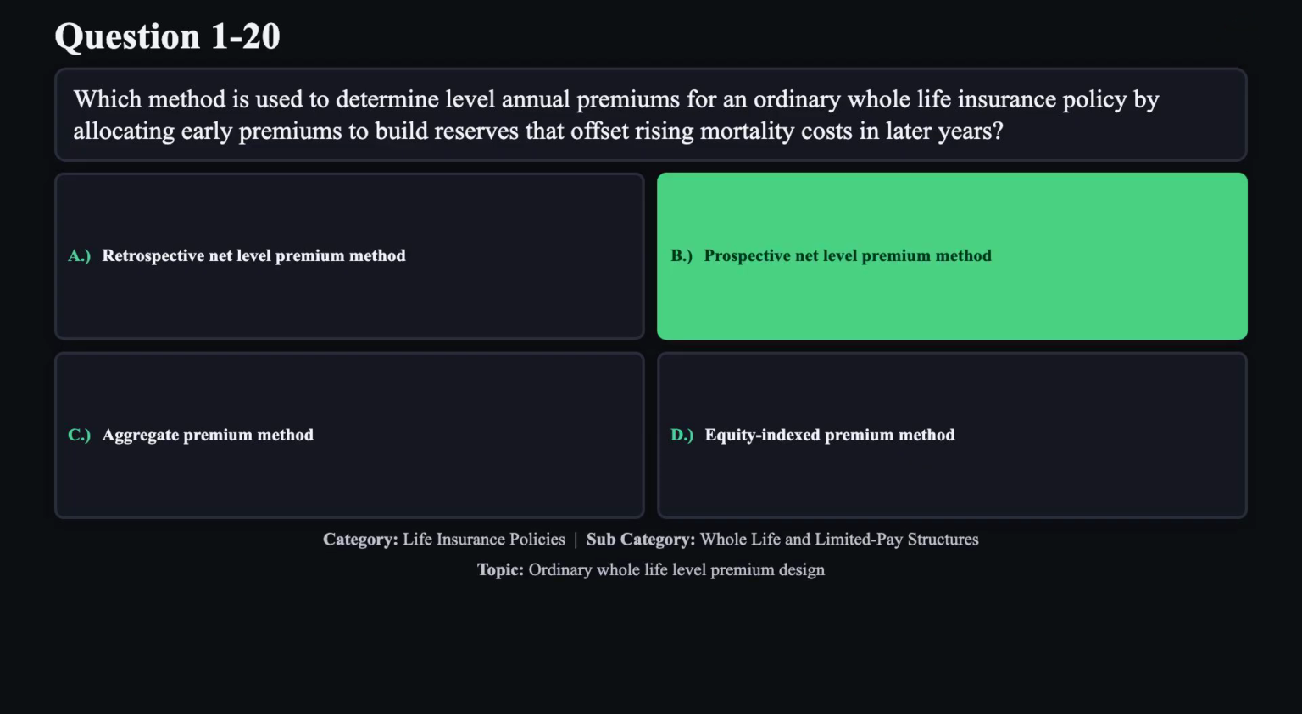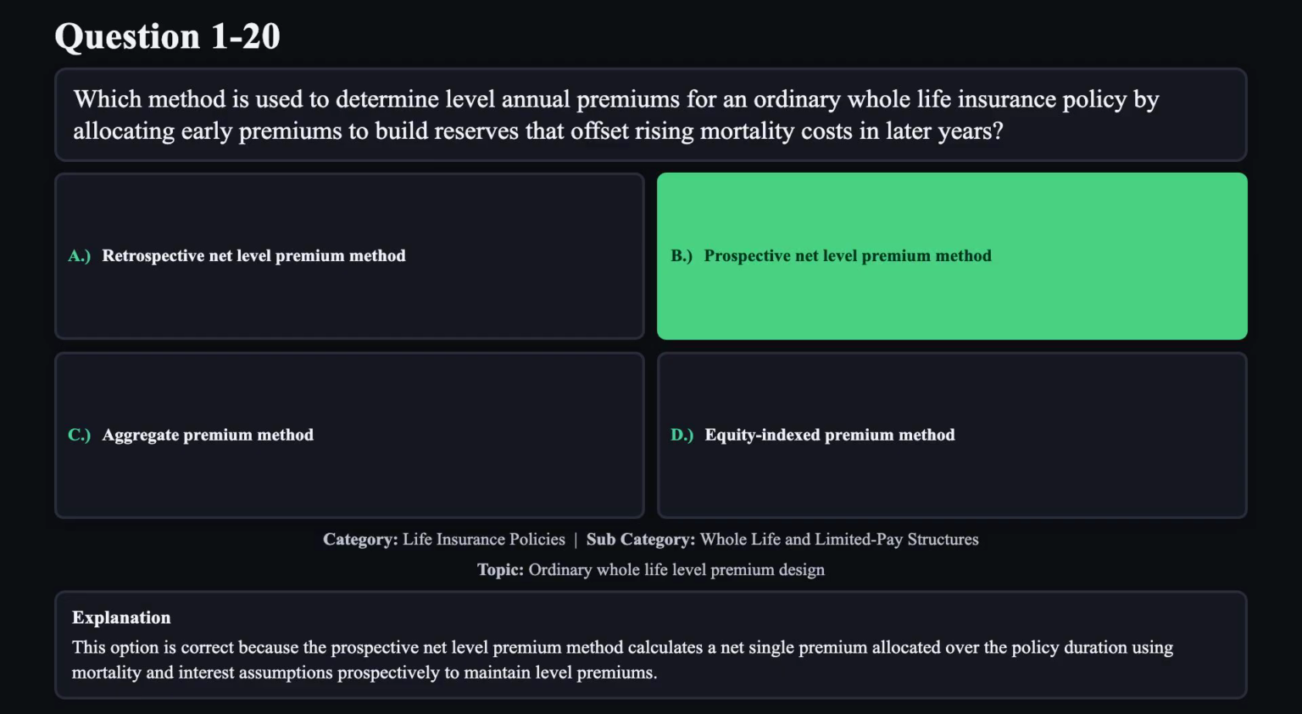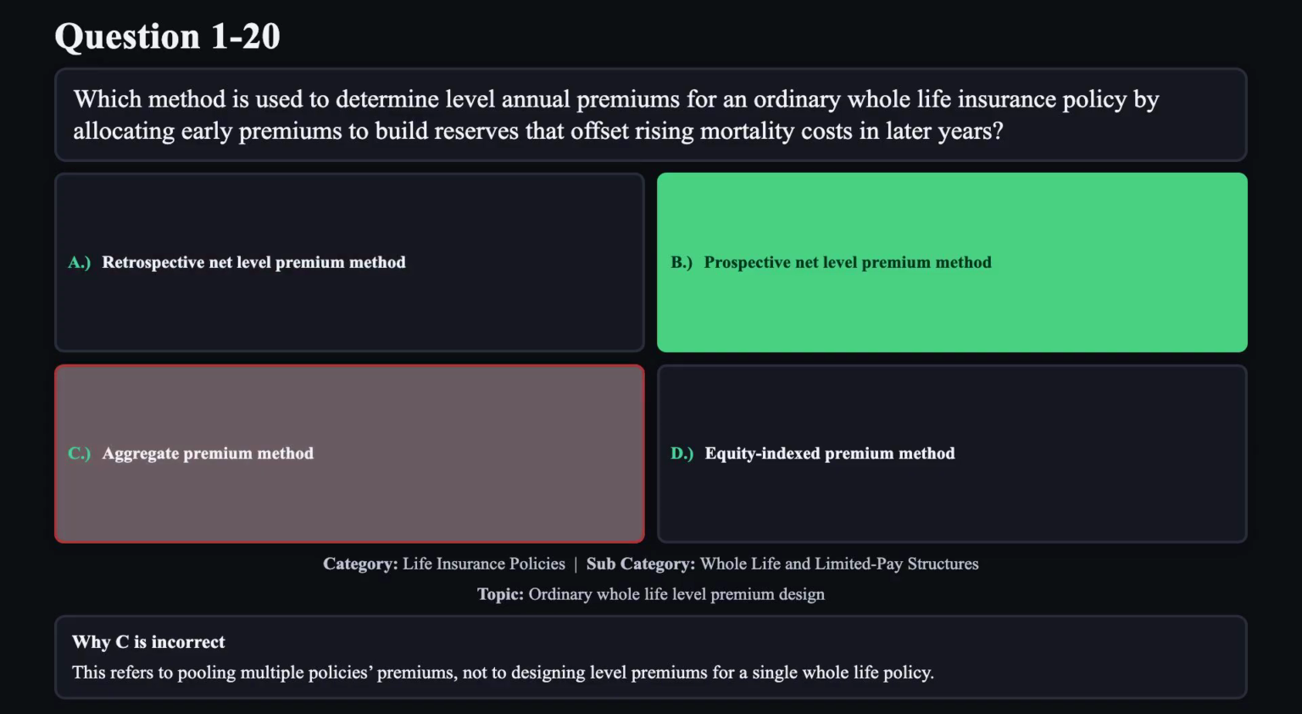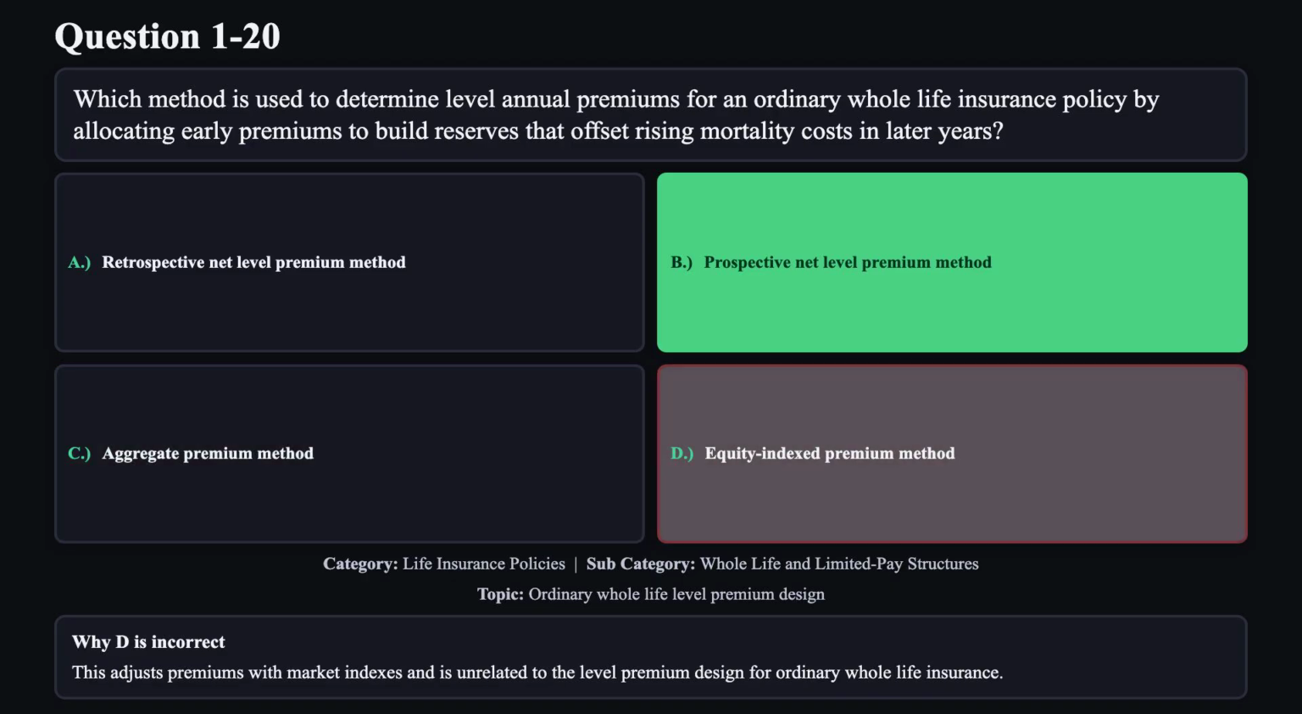The correct answer is B. This option is correct because the prospective net level premium method calculates a net single premium allocated over the policy duration using mortality and interest assumptions prospectively to maintain level premiums. Reason A is not correct. This method calculates reserves based on premiums already paid rather than allocating future costs prospectively. Reason C is not correct. This refers to pooling multiple policies' premiums, not to designing level premiums for a single whole life policy. Reason D is not correct. This adjusts premiums with market indexes and is unrelated to the level premium design for ordinary whole life insurance.